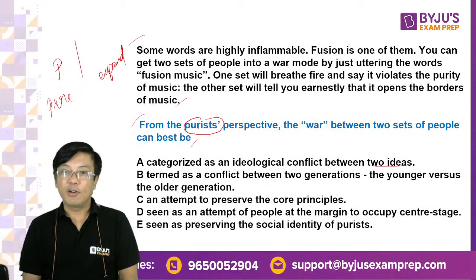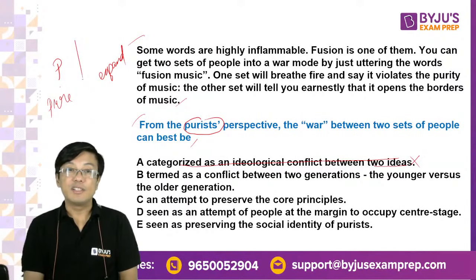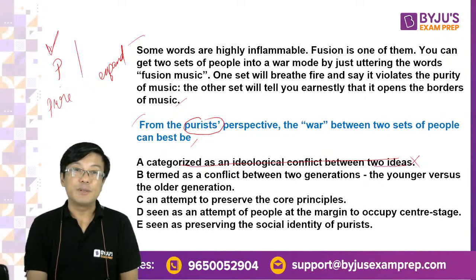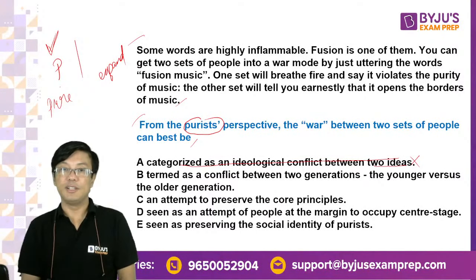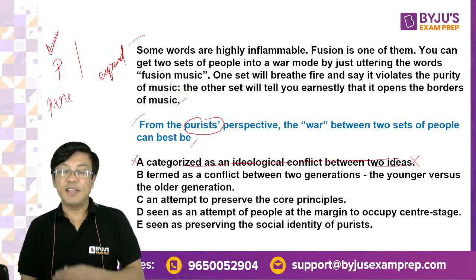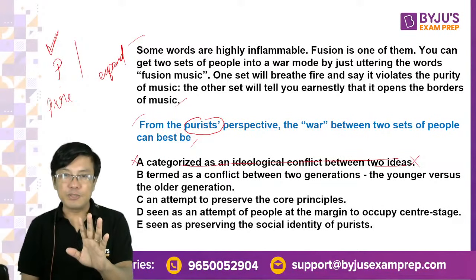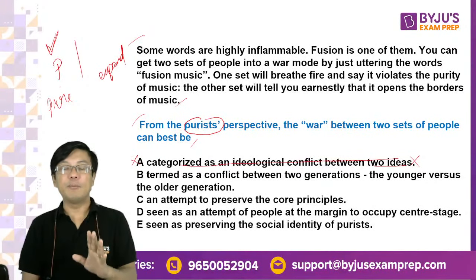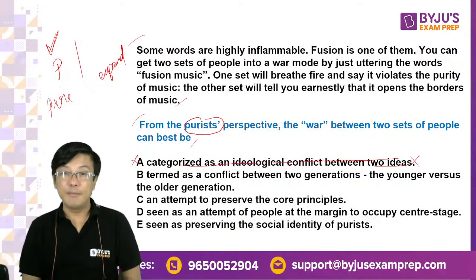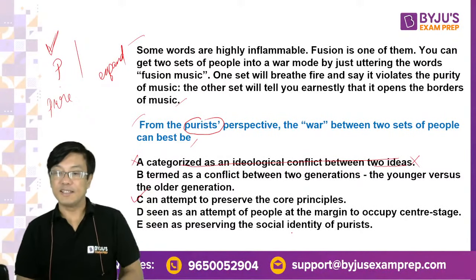Now, A cannot be the answer, because A is looking at it from an objective perspective. The question asks you to look from this perspective, not from objectivity. So it cannot be A, because A is an objective analysis. Are you supposed to be objective? No. Who is a purist? People who would like to preserve. For them, it's an attempt to preserve the core principles. The best answer is C.